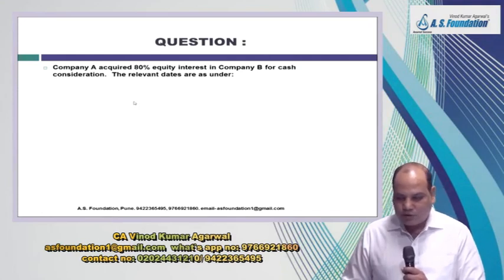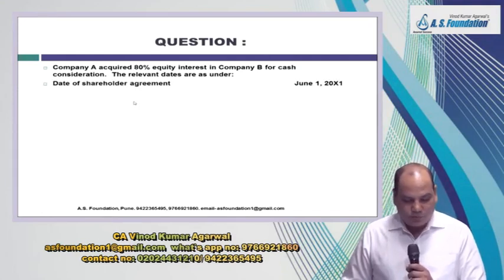So dear students, solve this next question. Company A acquired 80% of the equity interest in Company B for cash consideration.